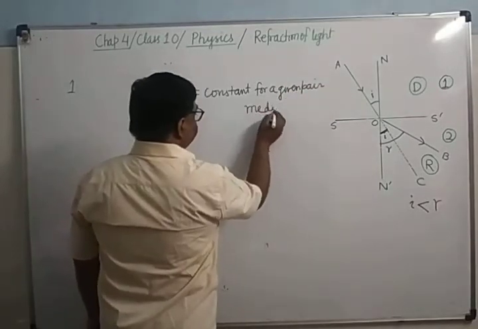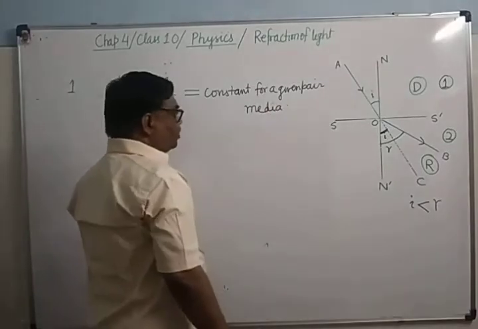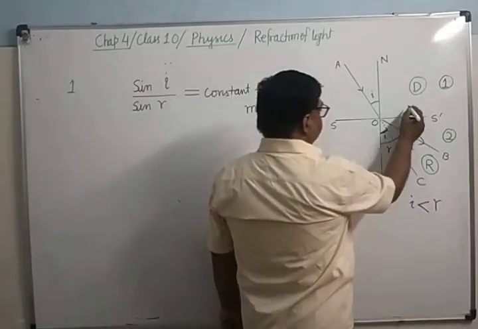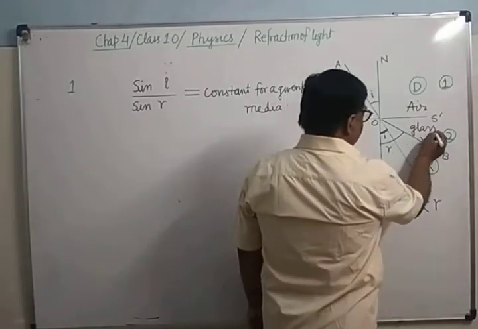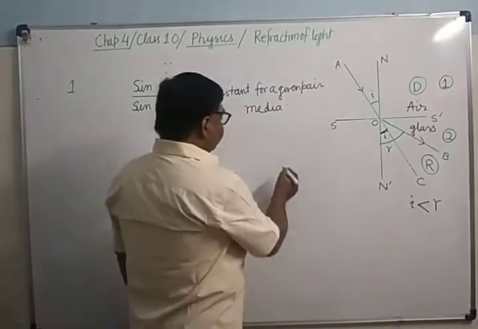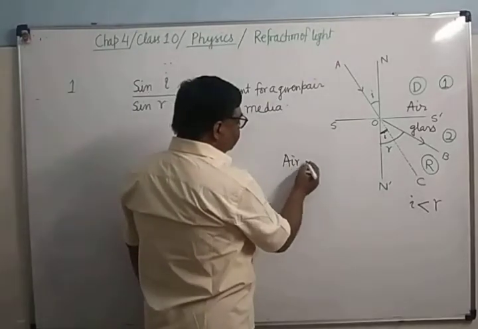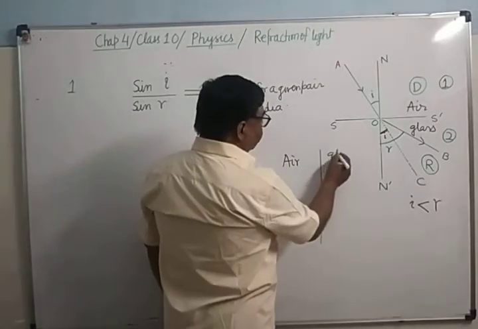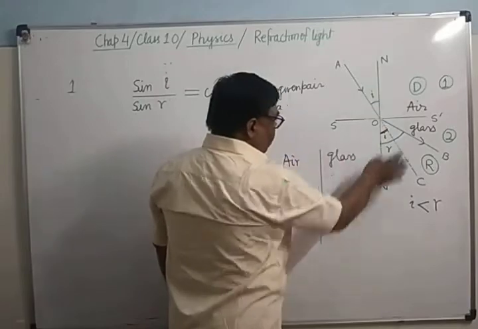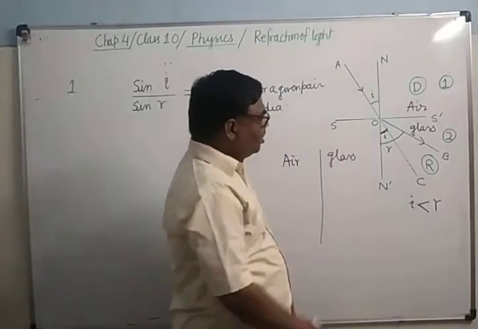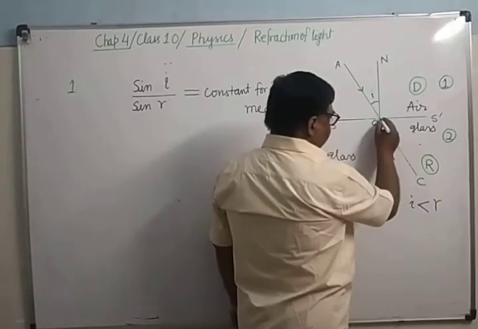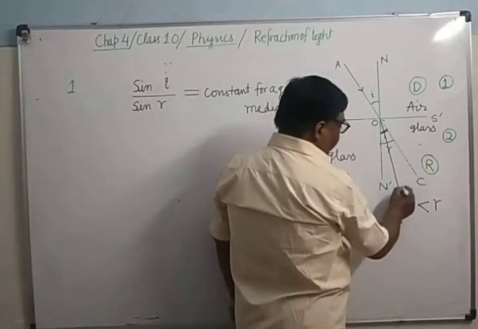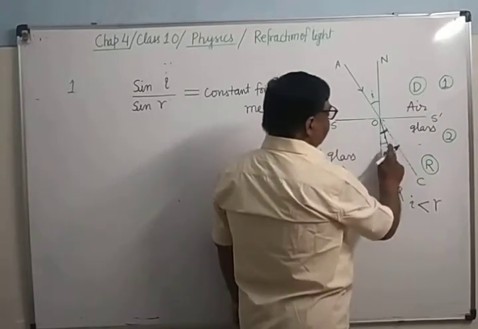Now what is its meaning? First you see, suppose the same diagram. Here a ray of light is traveling from air to glass. Though according to the diagram it is not correct, because it is moving away from the normal, here you can make it so. Suppose this is the refracted ray. This will be R.